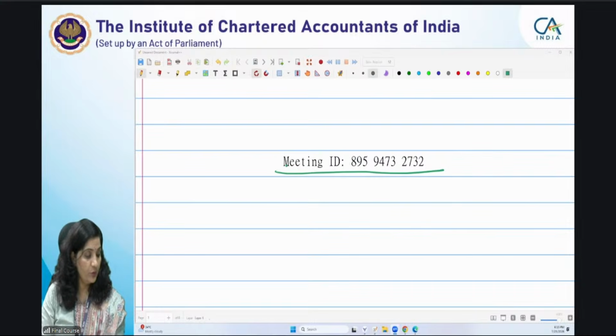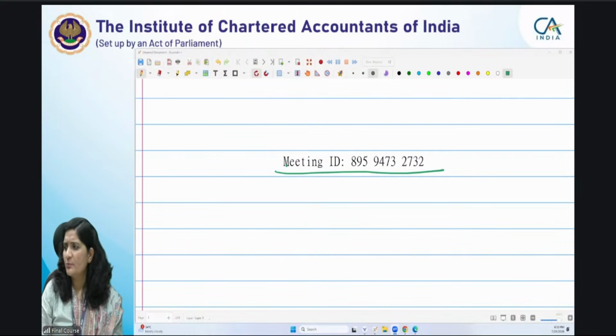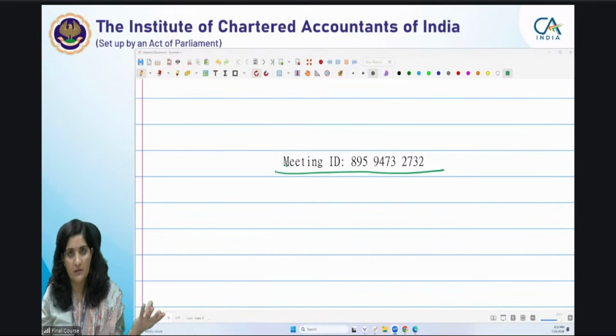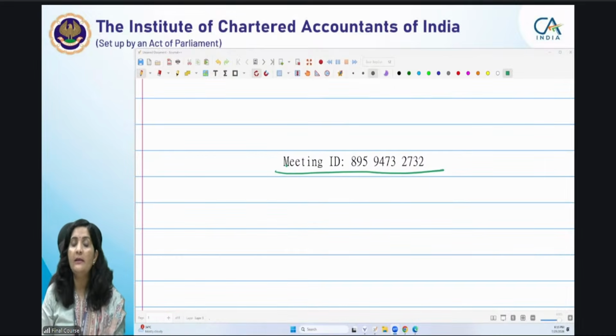Then we will be moving forward, and this is going to be a very important class for you, because you have already done chapter 1, right? But you must also be having some doubts, because of course becoming a chartered accountant is important for you, and becoming a very successful chartered accountant is more important. For that, understanding the provisions, their interpretations and analytical skills is very essential. Apart from that, what is important is that whatever you are studying, what type of questions will be asked?